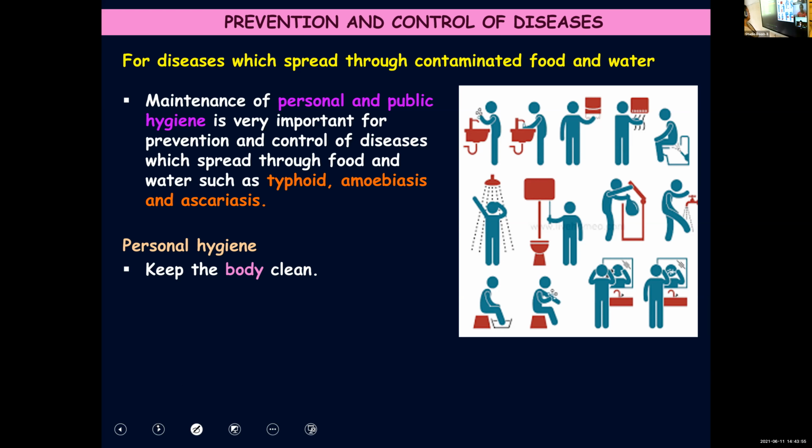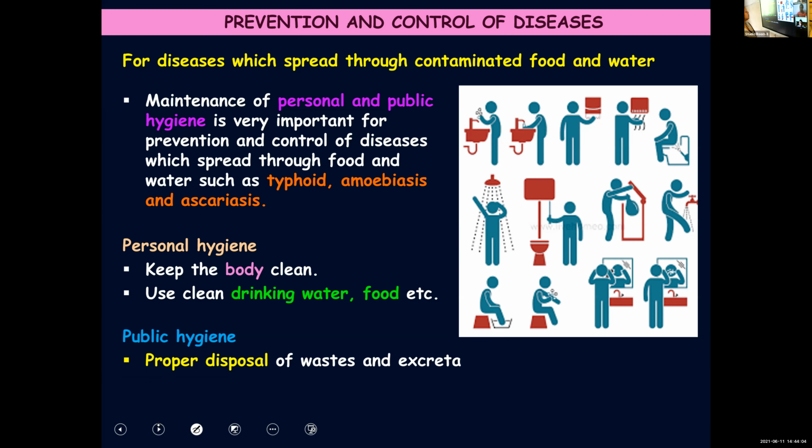No more points to add? Use clean drinking water and food. Public hygiene, proper disposal of waste and excreta. So we have seen that some people, they will keep their courtyard or their house or surroundings clean, and they dump all these waste into some public place or into a neighbor's courtyard.